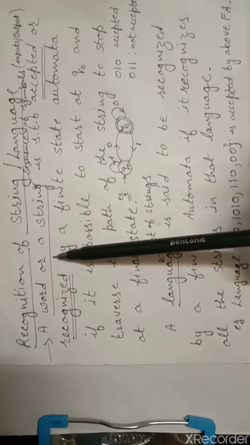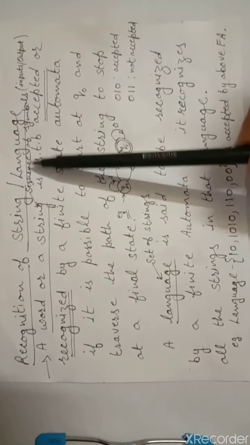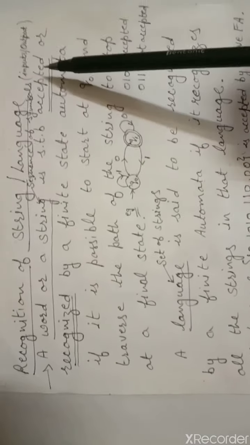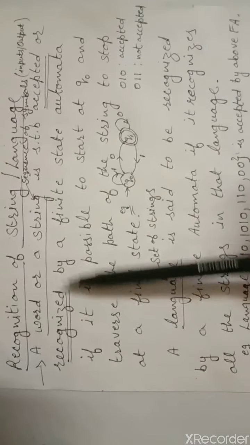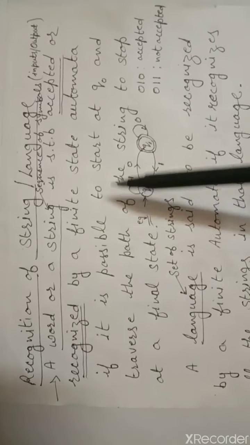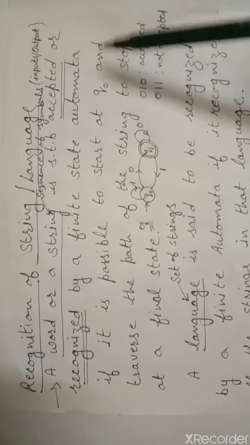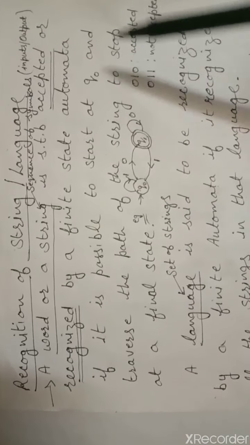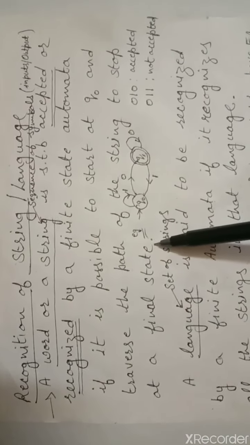A word or a string. String means a sequence of symbols, whether they are inputs or outputs, and it is said to be accepted or recognized by a finite state automaton if it is possible to start at Q0 and traverse the path of the string to stop at the final state.